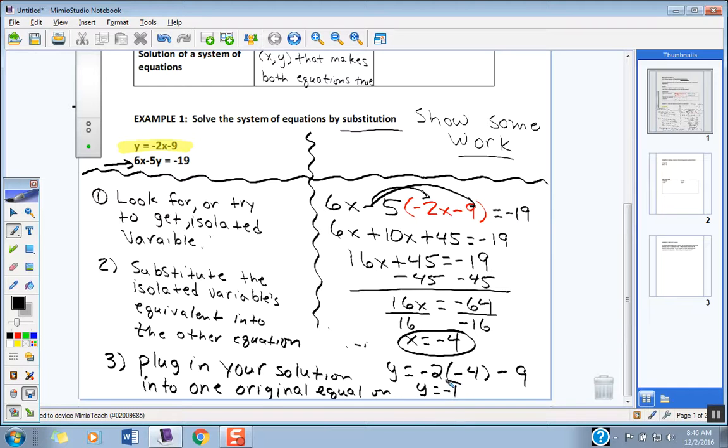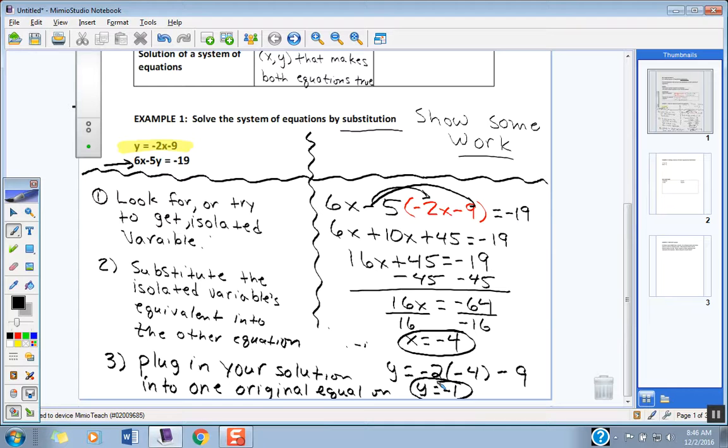So the y value in this case is going to be negative 1. Okay? So in ordered pair form, that would be the point, what comma what? What's the x value for my ordered pair? Negative 4, and the y value is negative 1. Now again, I know that decimals make stuff very easy, and you can get answers that way, but come test time, quiz time, I want to make sure you understand this method, substitution, so you're going to be required to show a little bit of work.